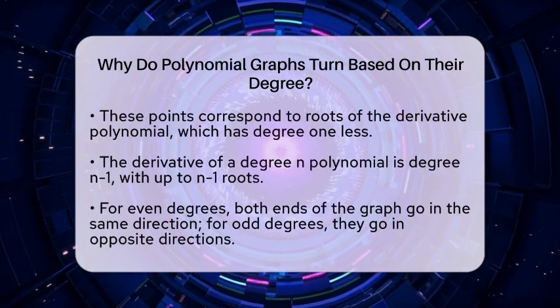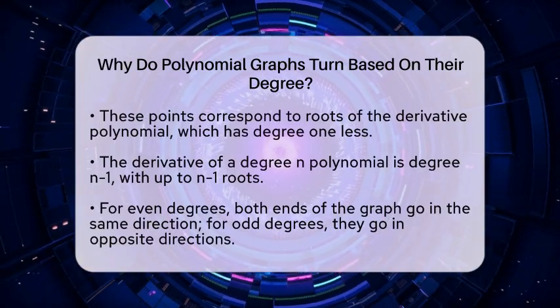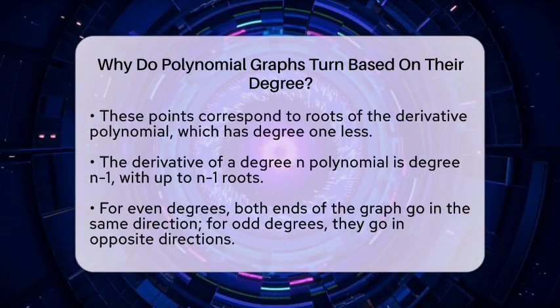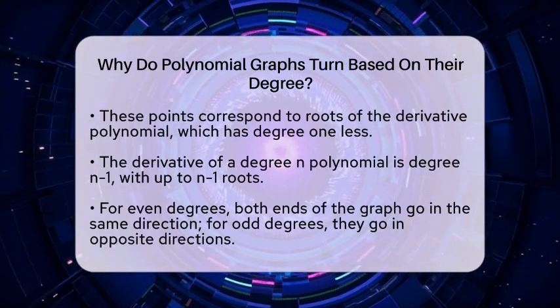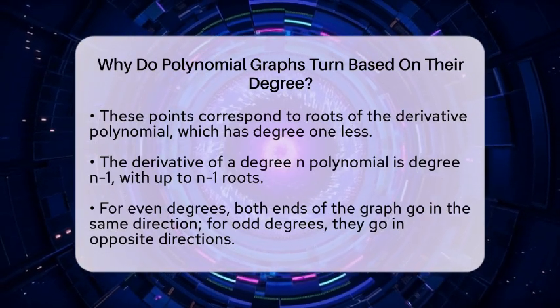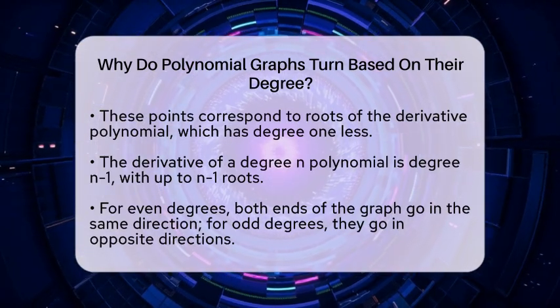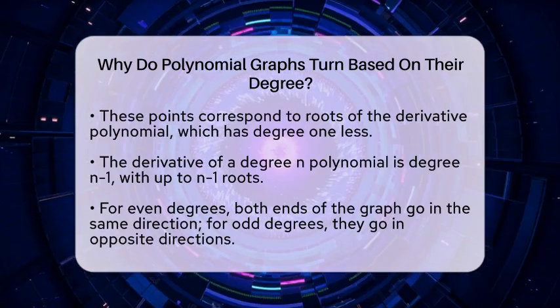For instance, a quadratic's derivative is a linear function, which can have only one root, matching the one possible turning point. A cubic's derivative is quadratic, which can have up to 2 roots, matching the maximum 2 turns. The actual number of turns can be fewer because sometimes the graph flattens out or has an inflection point where the curve changes shape without turning.